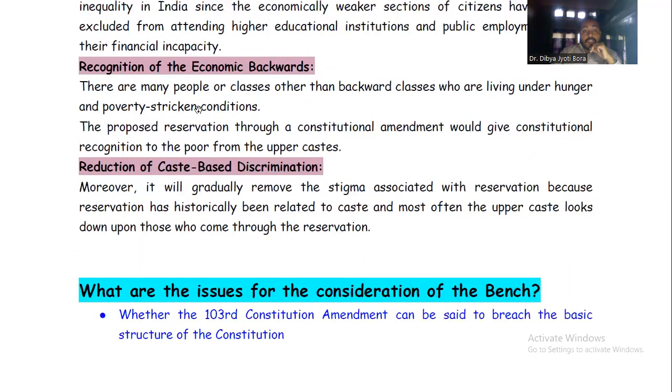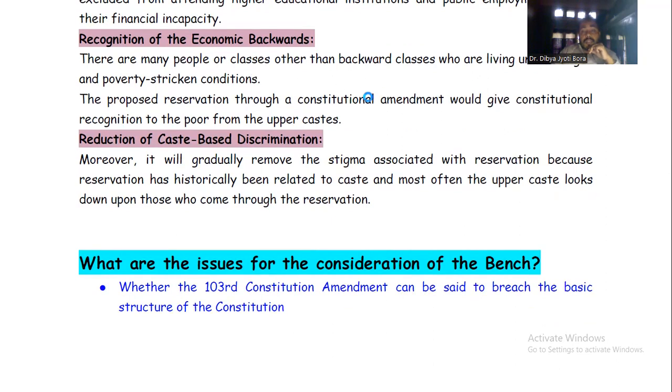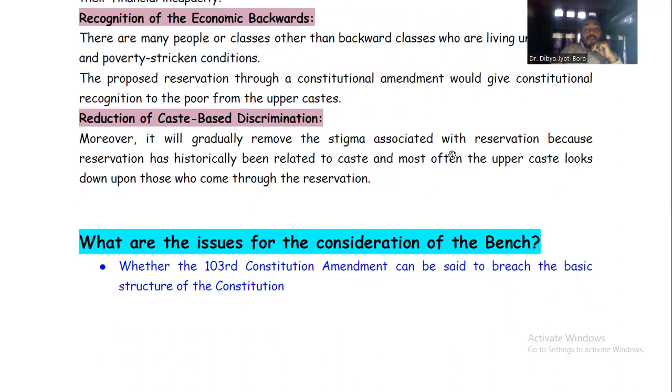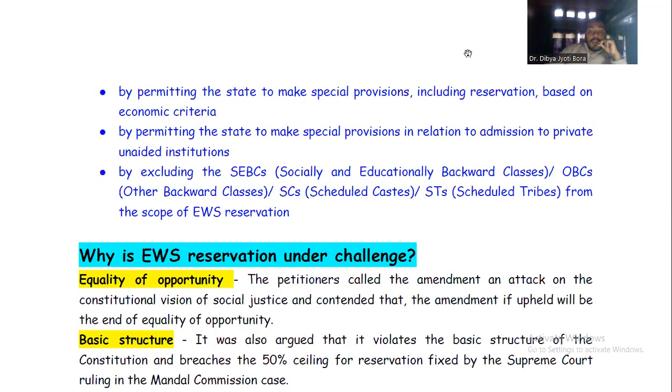Second, recognition of the economic backward. There are many people or classes other than backward classes who are living under hunger and poverty stricken conditions. The proposed reservation through a constitutional amendment would give constitutional recognition to the poor from the upper caste. So the poor in the upper caste will be recognized and given some facility.